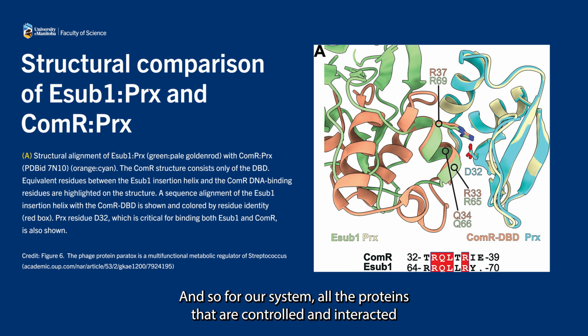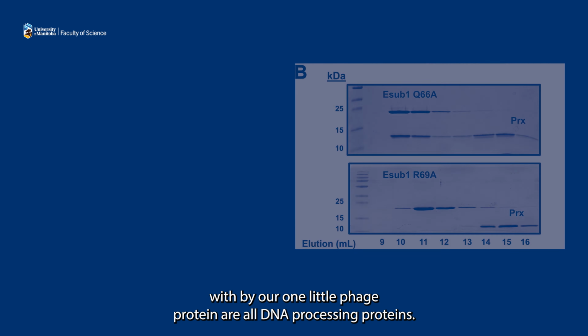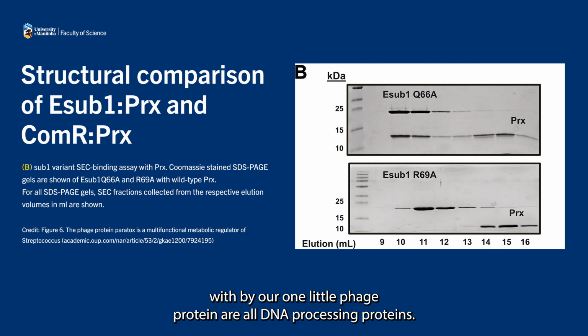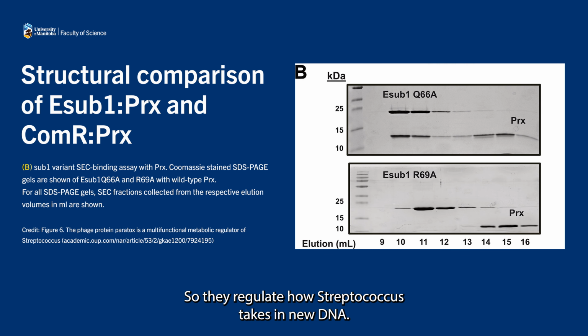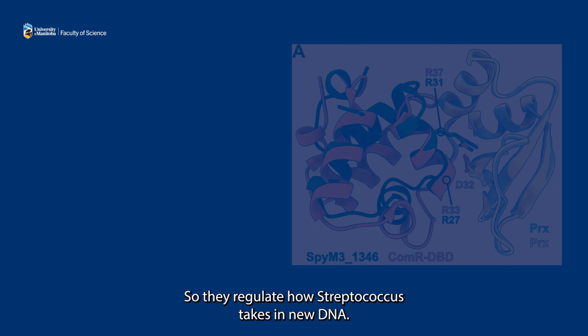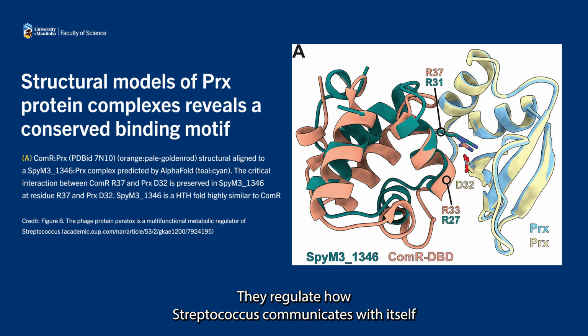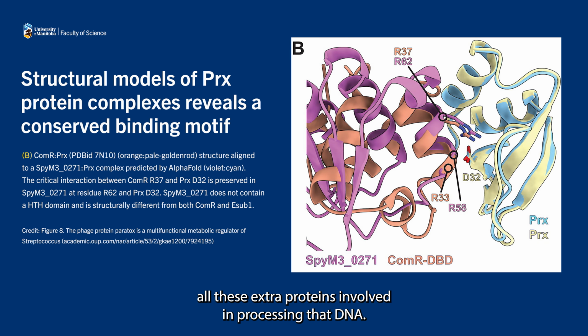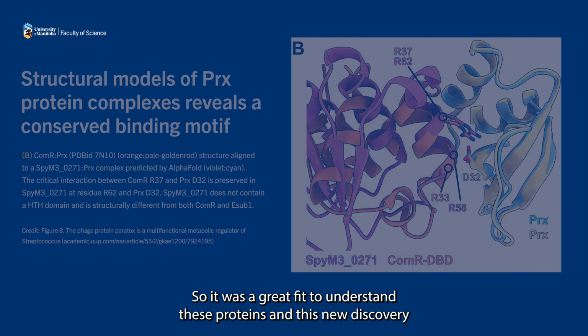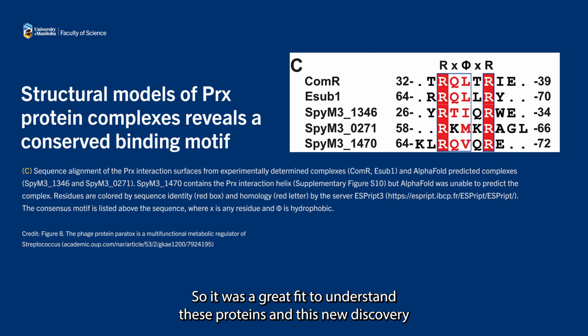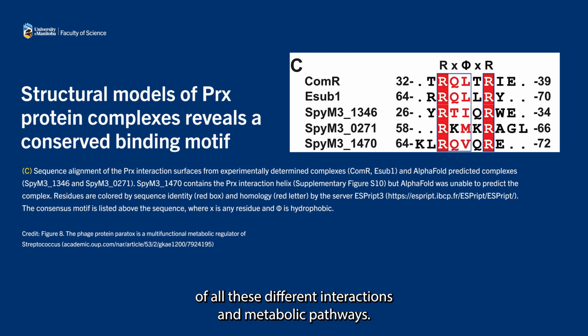And so for our system, all the proteins that are controlled and interacted with by our one little phage protein are all DNA processing proteins. They regulate how Streptococcus takes in new DNA, and they regulate how Streptococcus communicates with itself to take in new DNA. What we found now is it also binds all these extra proteins involved in processing that DNA. So it was a great fit to understand these proteins and this new discovery of all these different interactions and metabolic pathways.